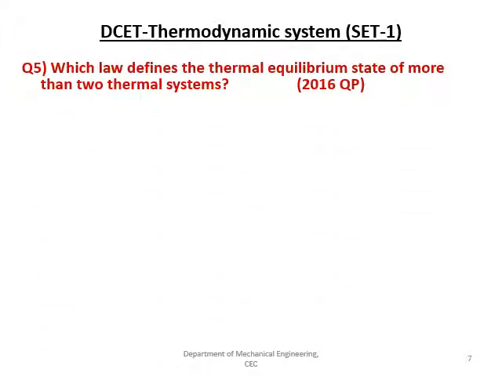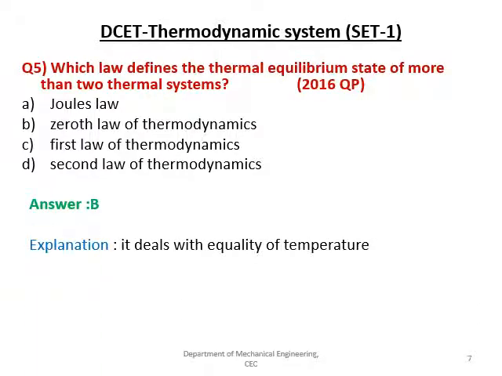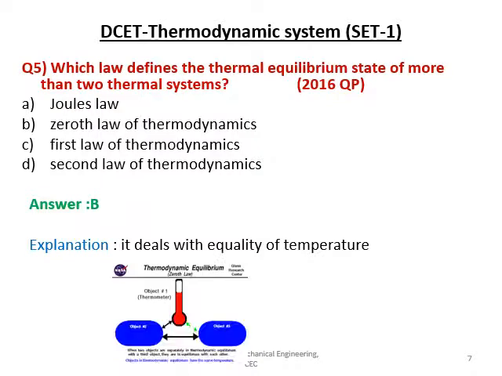Next one, which law defines the thermal equilibrium state of more than two thermal systems? Given options are Joule's law, zeroth law, first law and second law. The right answer is B. The zeroth law deals with the equality of temperature. It means if one body is in thermal equilibrium with a second body, then they are in turn in thermal equilibrium.